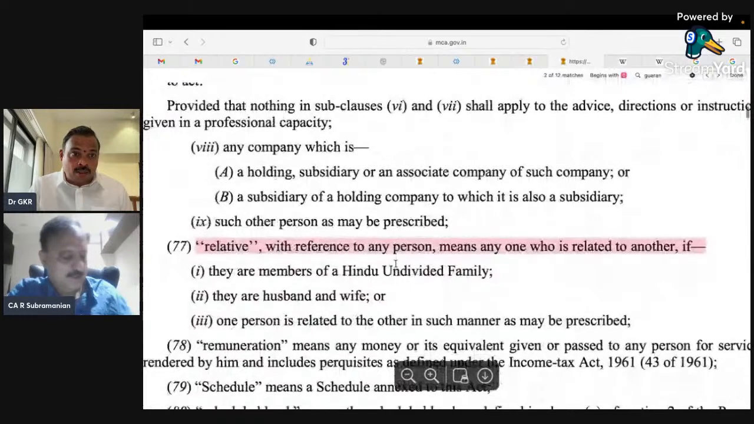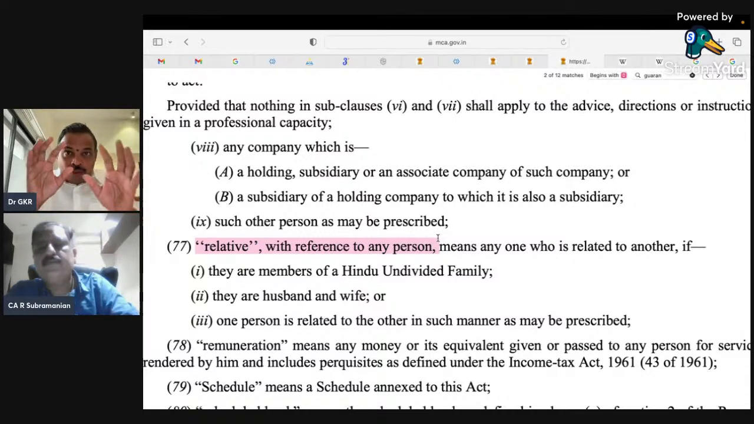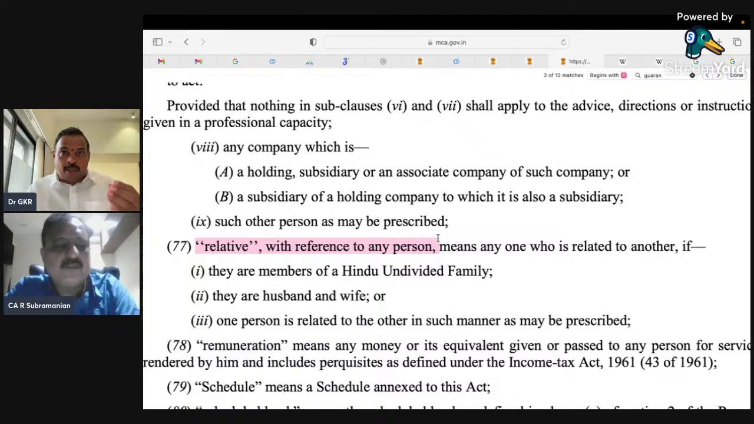If you look at 277, this is section 2 within bracket 77. Relative is always with reference to an individual, to a person. So we never say, okay, Mr. Subramaniam is my brother, so Mr. Subramaniam is a related party. I'll only say, the correct English is, Mr. Subramaniam is a relative to me. That is how the English context is also designed.